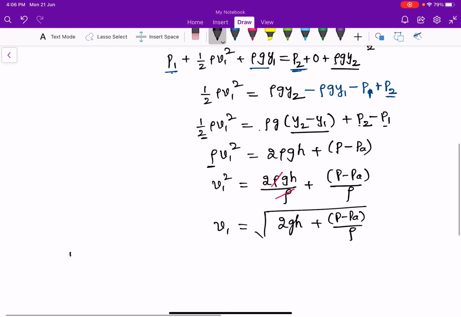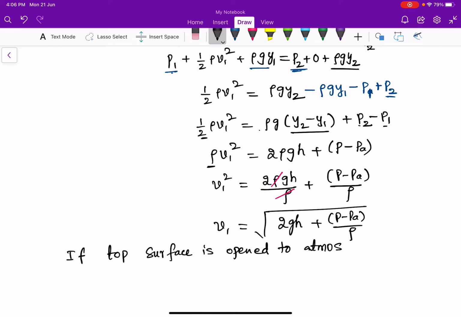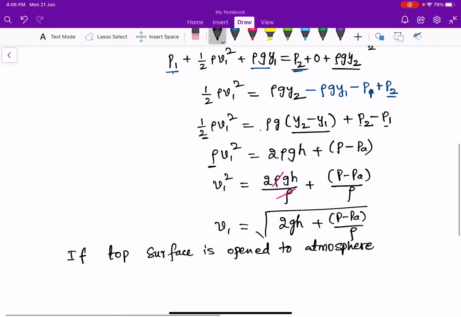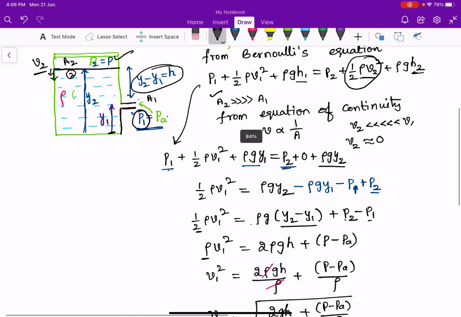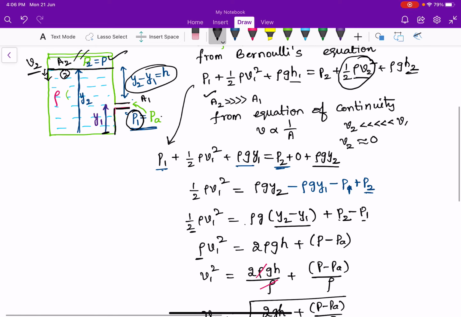If the top surface is open to atmosphere, when this top surface is removed, P2 is equal to P, which is also equal to atmospheric pressure.